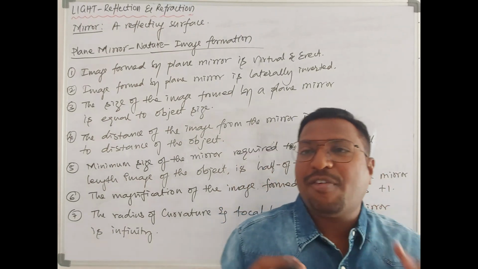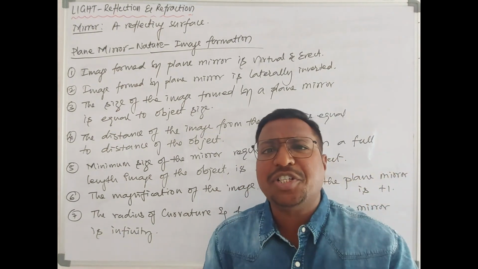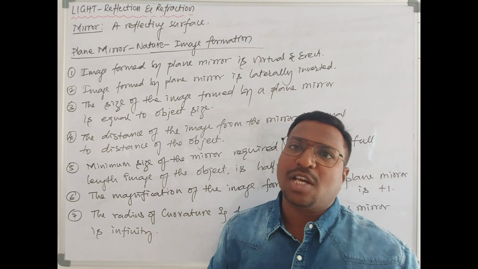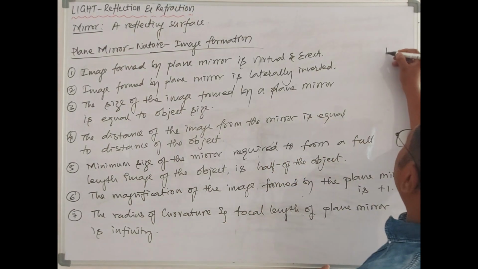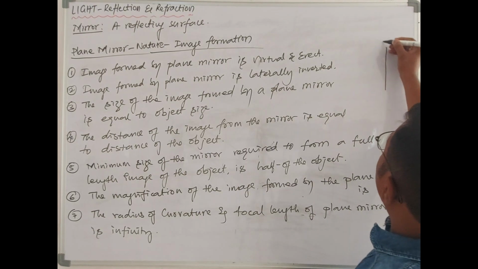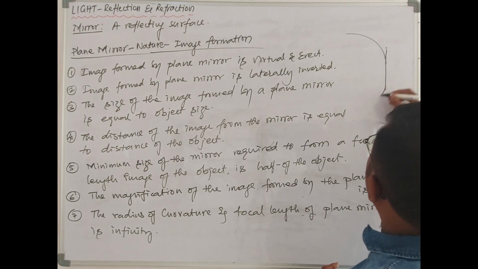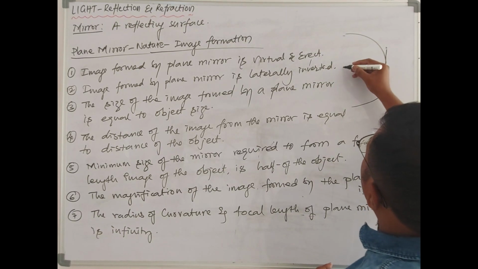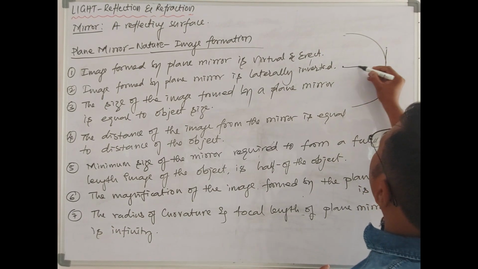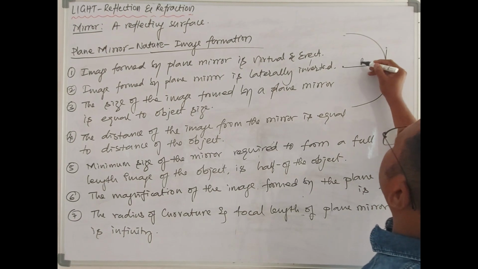We can't find the radius of curvature. Basically, radius of curvature is related to circular or spherical mirrors. This is not a spherical mirror; it is a plane mirror. When a mirror bends like this, it definitely forms an imaginary circle. Then there should be a center. The distance from the center to any point on the mirror is considered the radius of curvature.